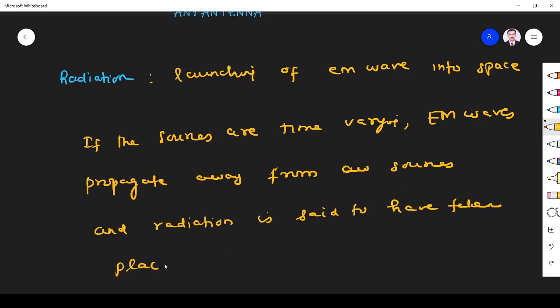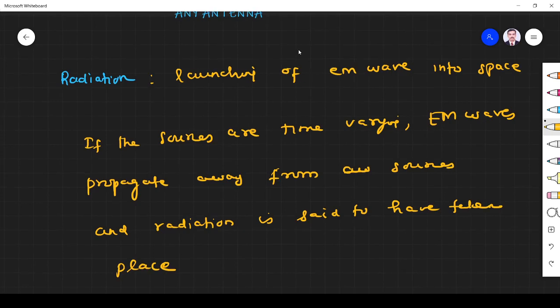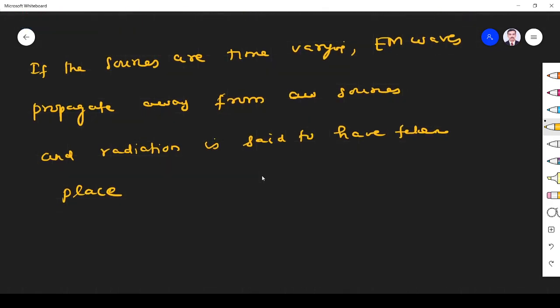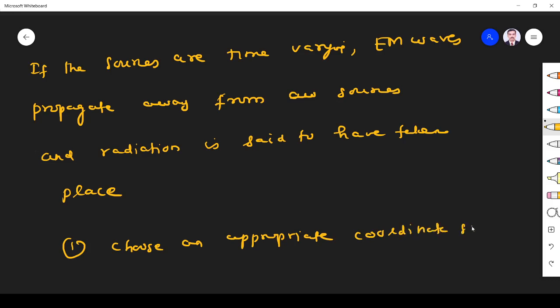Fine. So if you want to analyze the radiation mechanism of any antenna, what are the steps to be followed? In what way do we have to analyze? First, choose an appropriate coordinate system. That is the first thing.